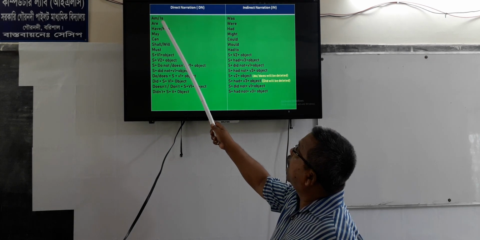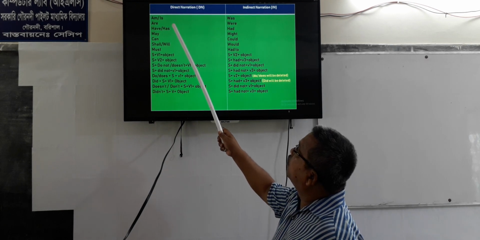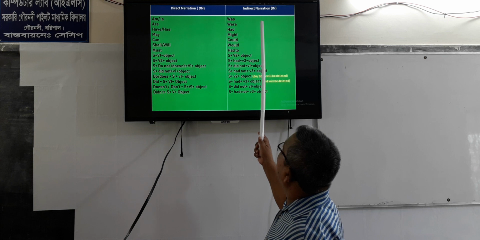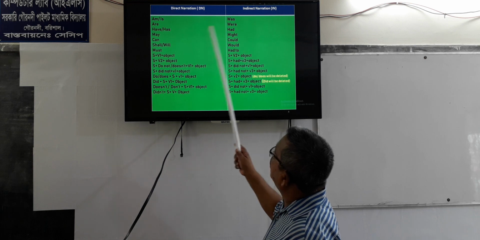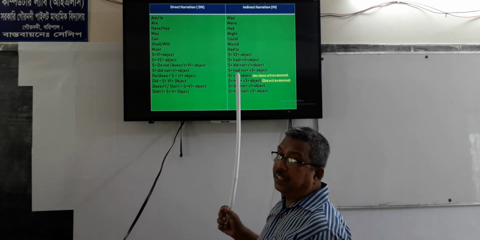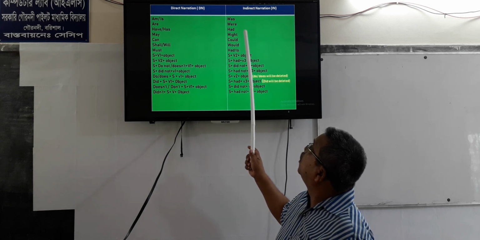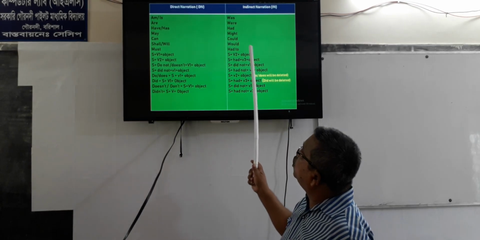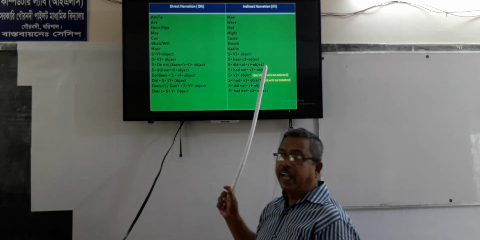We see that is/am will be was. That is, if the verb of reported speech is in present indefinite tense, it will be was. Are will be were. Have/has will be had. That is, if the tense of reported speech is in present perfect tense, it will be past perfect tense.